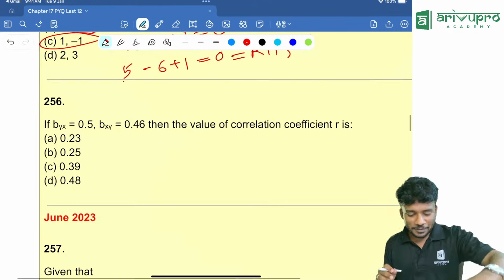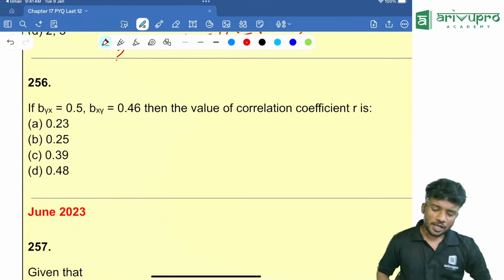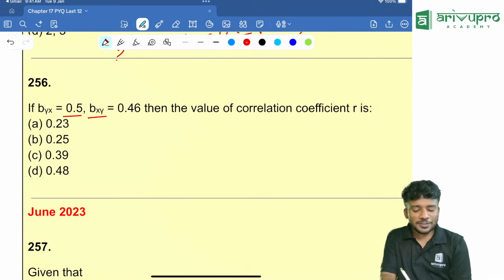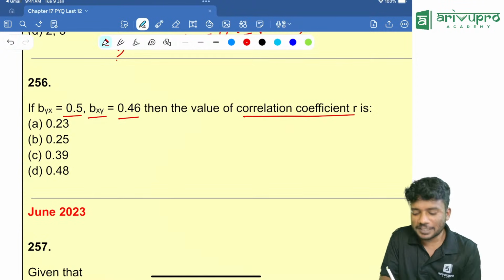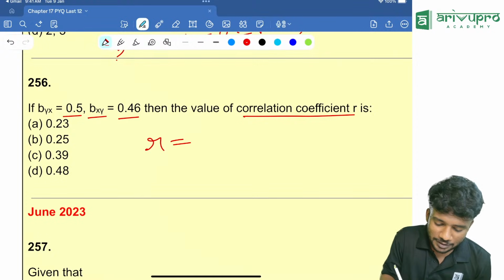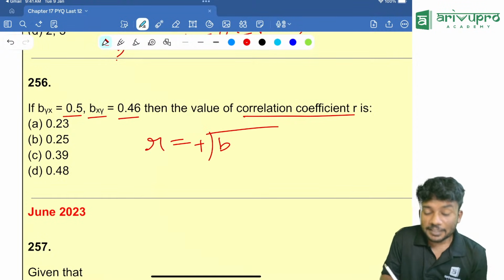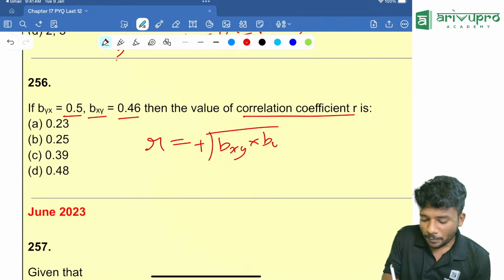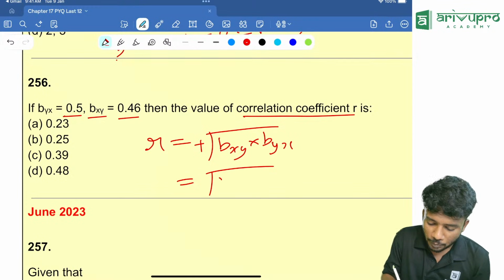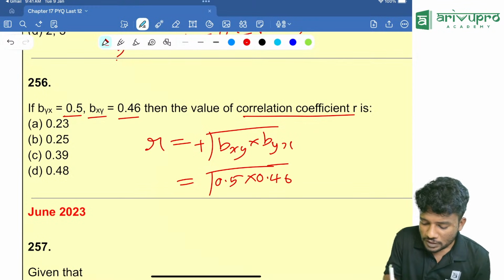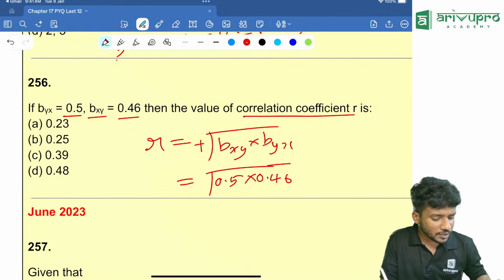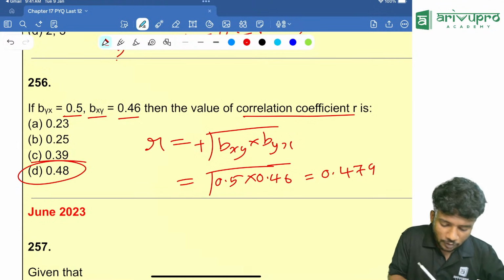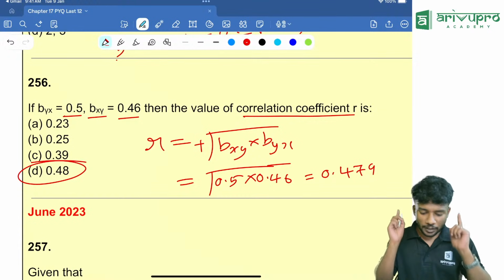Yes. Next one, people. Look at this. Another direct question. Regression coefficient of y on x is 0.5. Regression coefficient of x on y is 0.46. Find the value of correlation coefficient R. You know the method. R is equal to root of bxy into byx. See, here it is plus sign, because both are having positive value, which is equal to root of 0.5 into 0.46. Take your calculator, people. 0.5 into 0.46. Click equal to, then click root. You are getting 0.479 something. Nearest answer is option D. Got it? Next one.